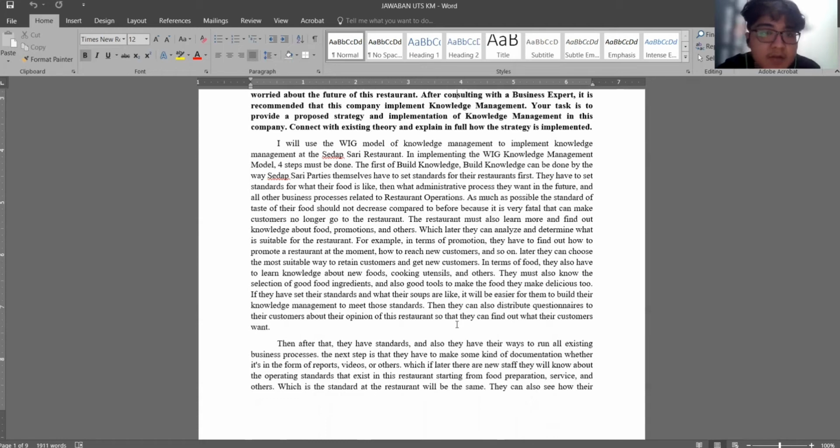Later they can choose to learn new foods, cooking utensils, and others. They must also know the selection of good food ingredients and good tools to make delicious food. If they have set the standard for what their food is like, it will be easier to build their knowledge to meet the standard.